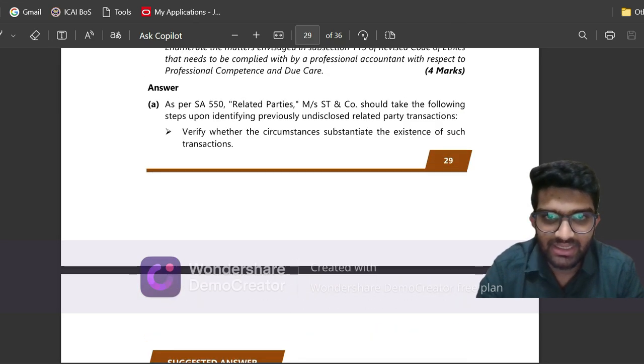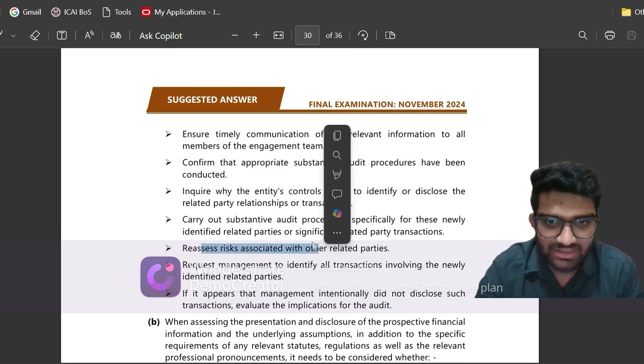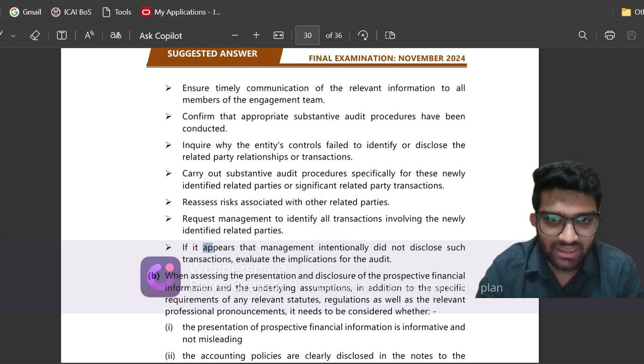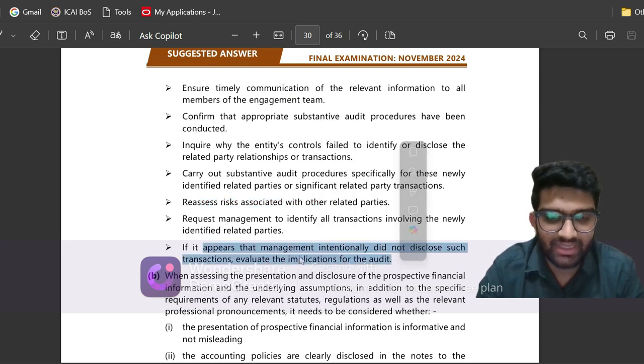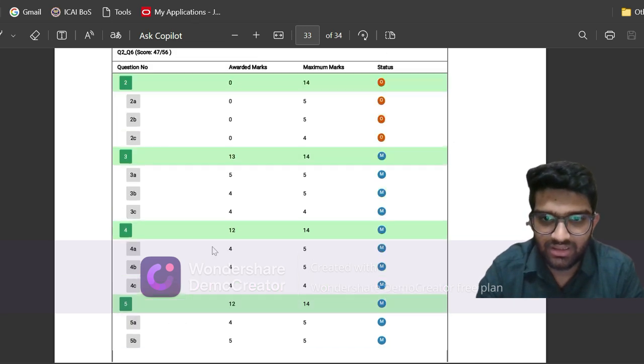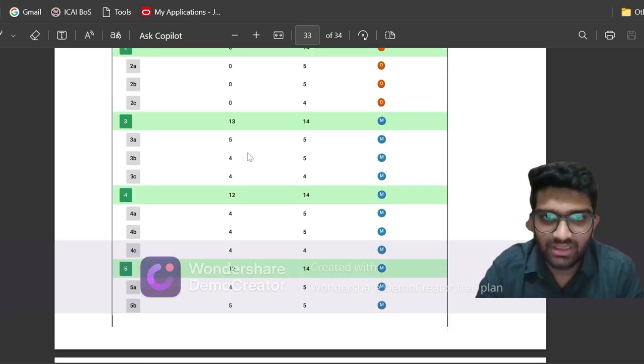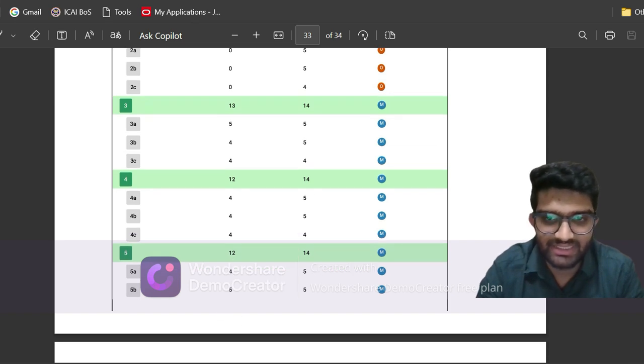Question 5a. So ICAI has also given the reference of SA 550, and then ICAI has said timely communication, more substantive procedures, why the entity's internal controls failed to identify, reassess the risk, and if it is intentional, then evaluate the implications for audit. Now this was a question for 5 marks, and I have got 4 marks in this. Now let us go to the next question, 5b.